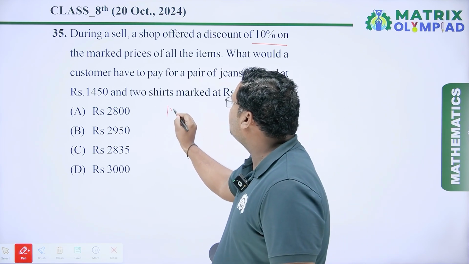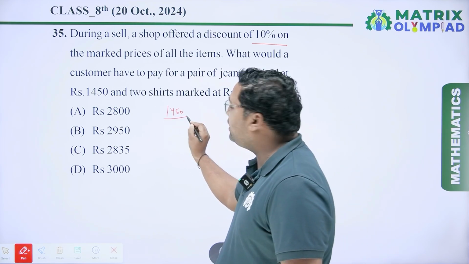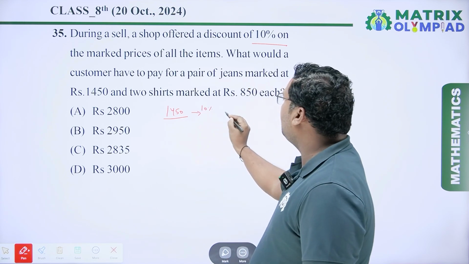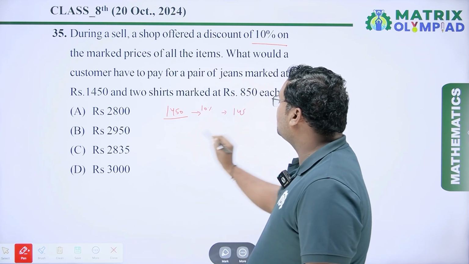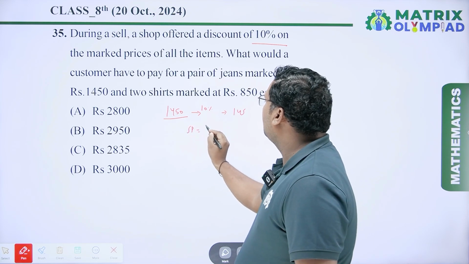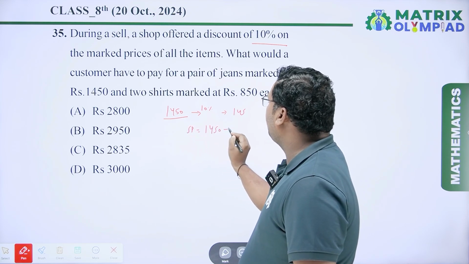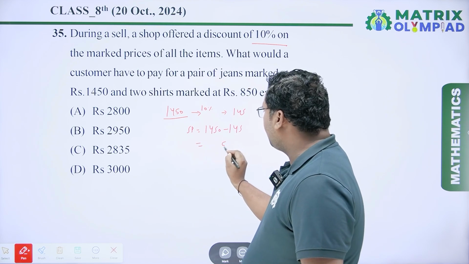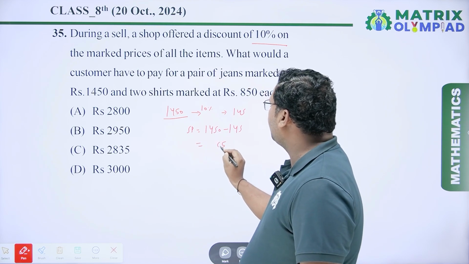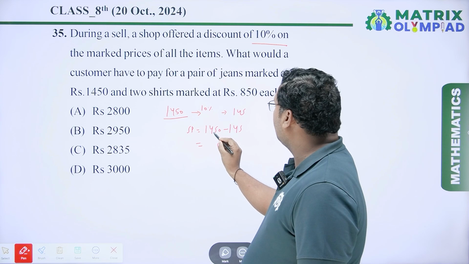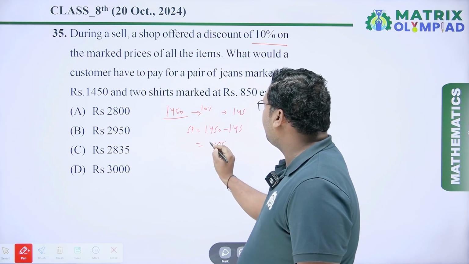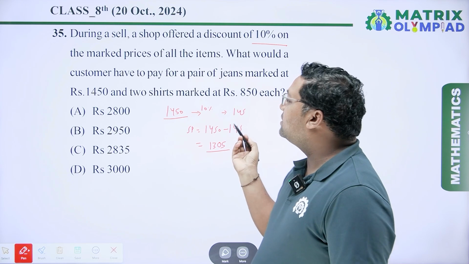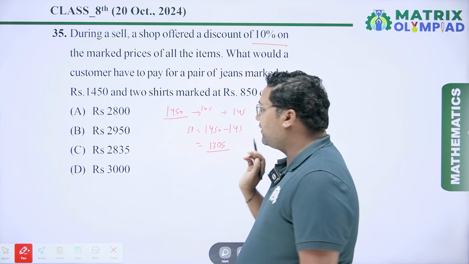So marked price is 1450 and 10% of this price will be 145. So the selling price is 1450 minus 145, so it is 1305. So the jeans value is 1305.